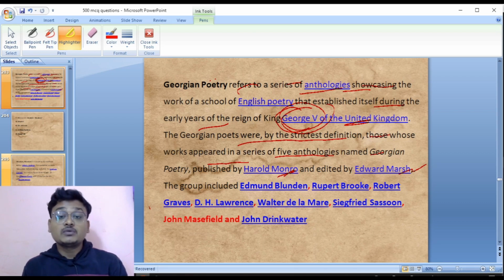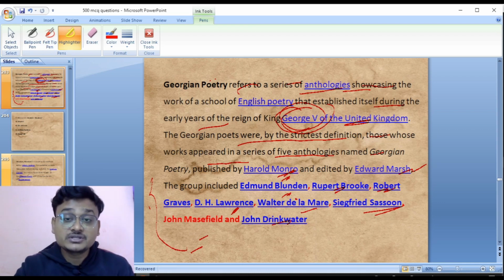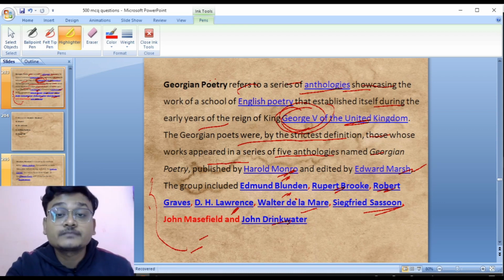And these groups include what? These groups included Edmund Blunden, Rupert Brooke, Robert Graves, D.H. Lawrence, Walter de la Mare, Siegfried Sassoon, the bird poet John Masefield, and John Drinkwater. So these were all poets belonging to the Georgian poetry. Now move to the next slide.